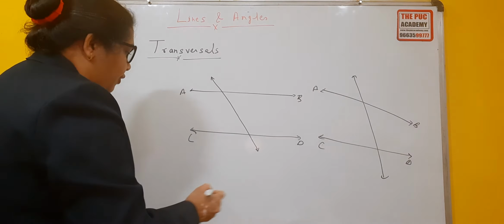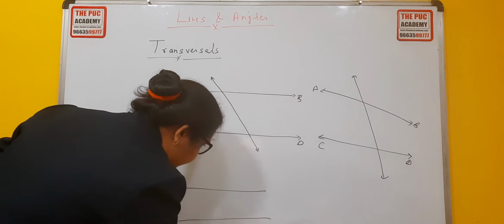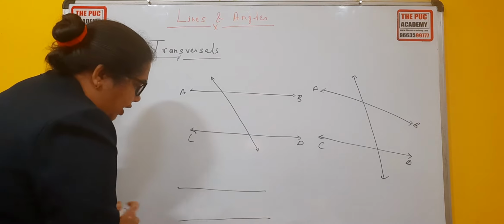And you can see the example for more than two lines also. Just see the figure here.